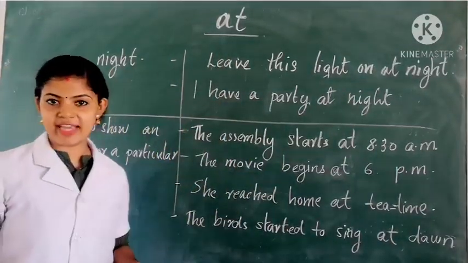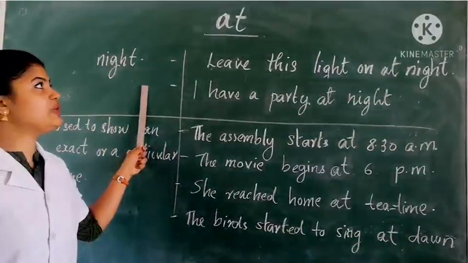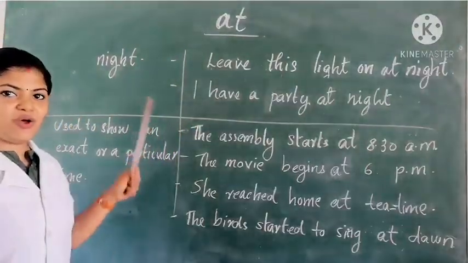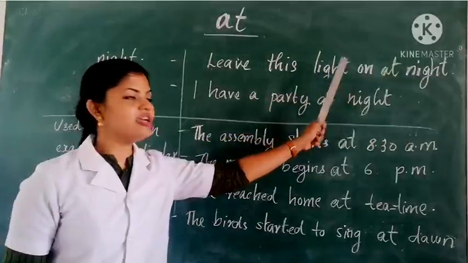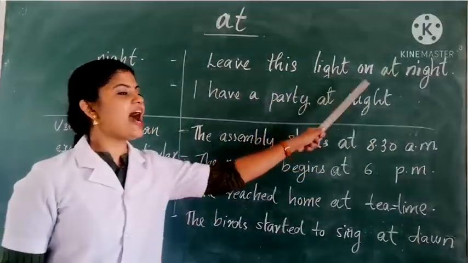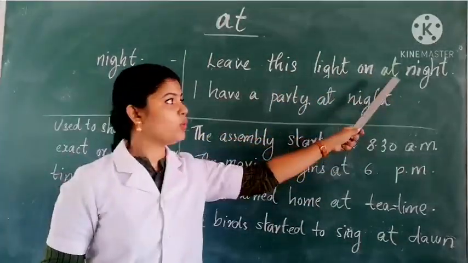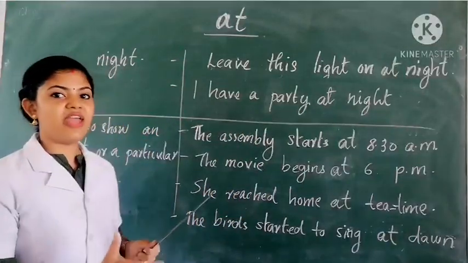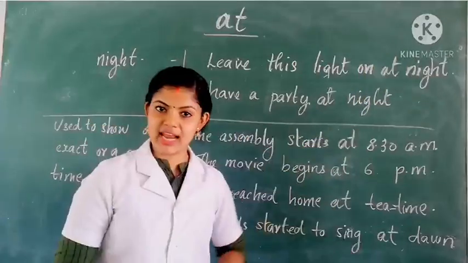Let's see where we can use the preposition "at". The first one is night. We can use the preposition "at" with the night. Okay, see the first example: Leave this light on at night. So we use the preposition "at" with the night.